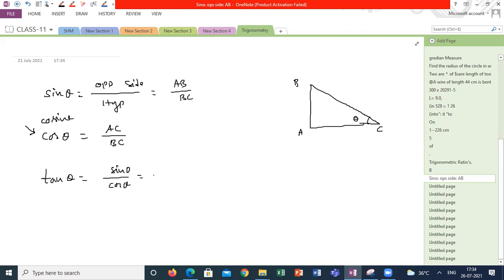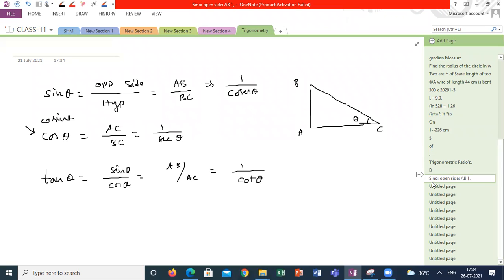Tan full form is tangent actually. The reciprocal of sine is cosecant, which you can write short as cosec. The reciprocal of cos is secant. And the reciprocal of tan is cot theta. These are the different ratios we discussed in earlier classes.